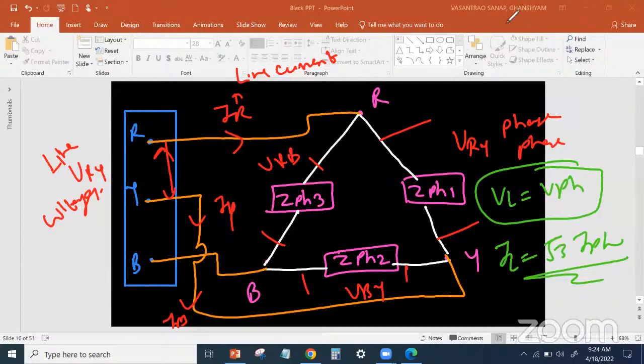So any doubt on the delta connected system? Anyone? Just go to the chat box and say delta connected system is clear. So we go for the next one, difference between star and delta. Once we complete the difference, this topic is over. So any doubt in a delta connected system, push it out in the chat box.